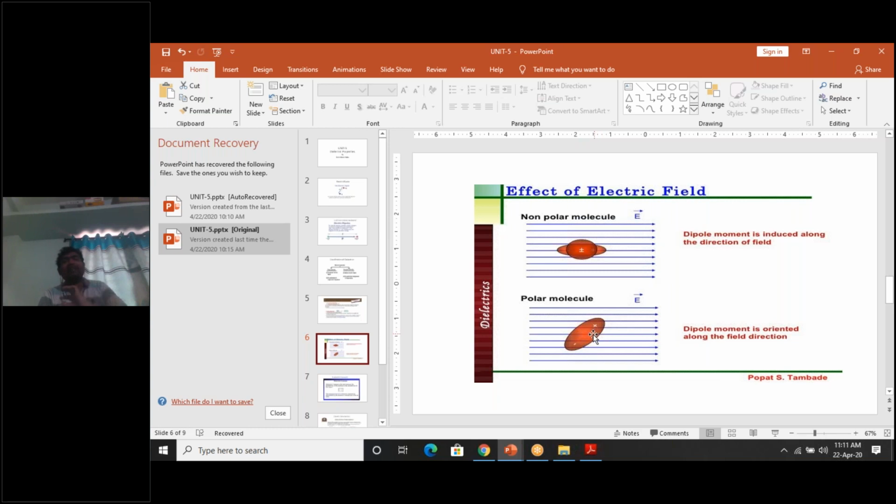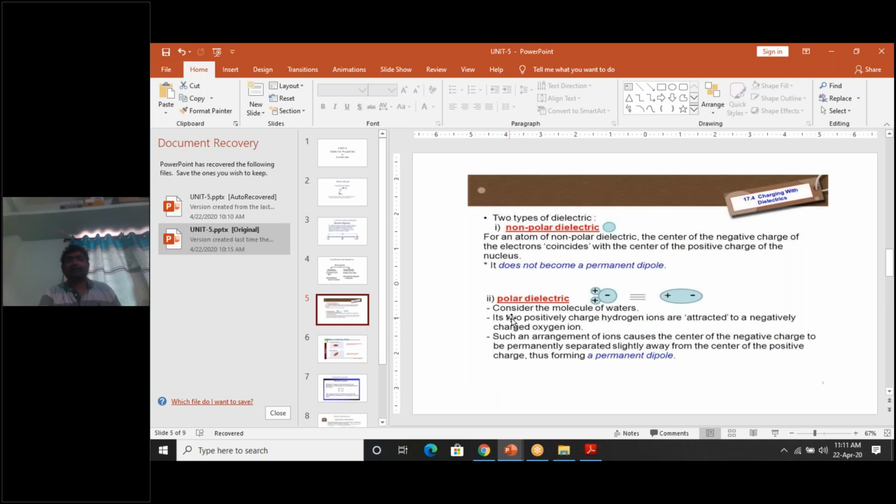If this dipole is naturally there in certain atoms, where the positive charge is naturally separated from the negative charge, those are called polar dielectrics. Consider, for example, the water molecule. The positive charge and negative charge are naturally separated, so electric dipoles naturally exist. These are called polar dielectrics.